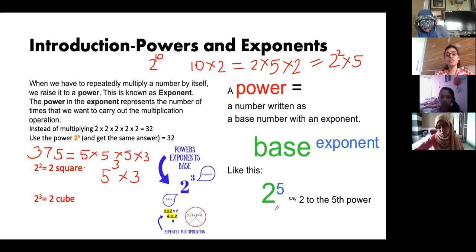And where do we use it? We use it wherever we need repeated multiplication and we don't want to write the whole answer. Suppose I don't want to write 375, so I will write 5 cube into 3, depending on where it is required. Is it clear, everyone? Okay.